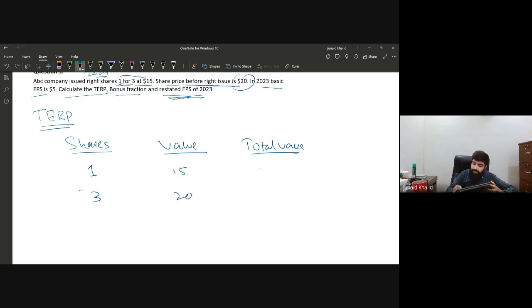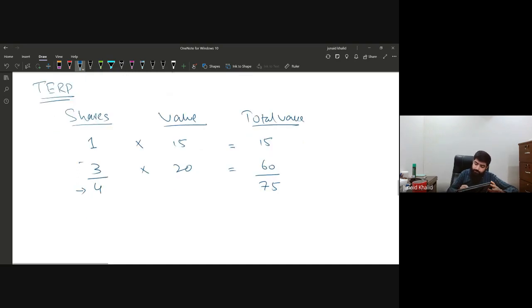Now, let's multiply it. 15 multiplied by 1 is equal to 15. 20 multiplied by 3 is equal to 60. So the total value would be 75. Total number of shares is 4. So it means the value of 4 shares is 75. If we want to calculate the TERP, that is the theoretical ex right price for one share, that is 75 divided by 4. This will make 18.75. So this is the theoretical ex right price.